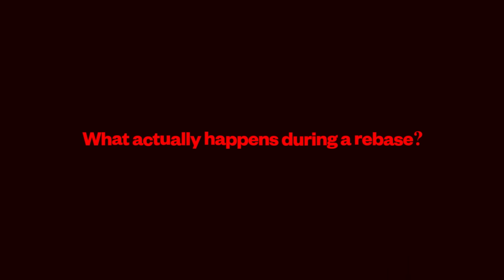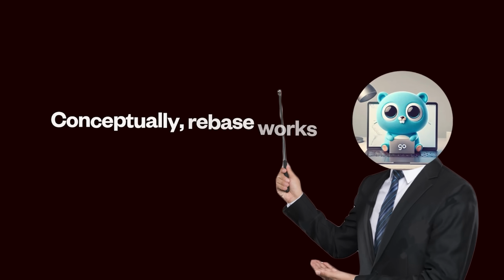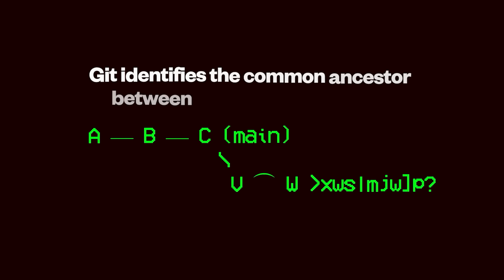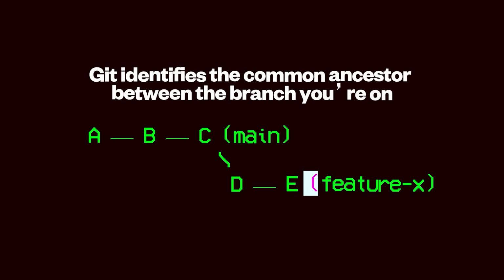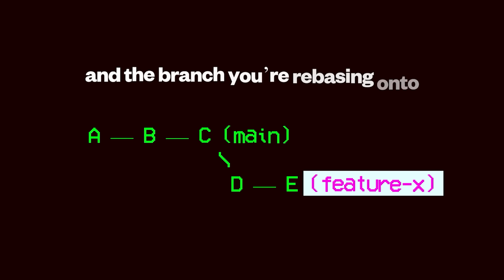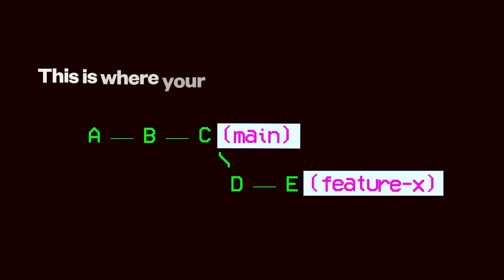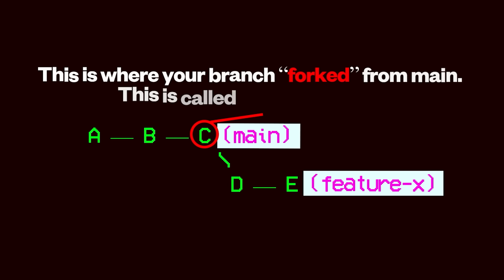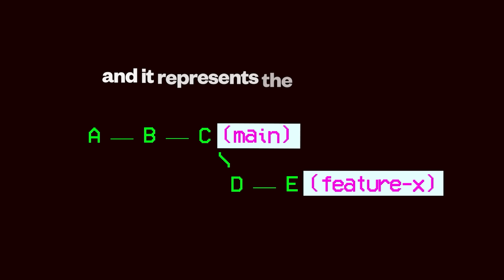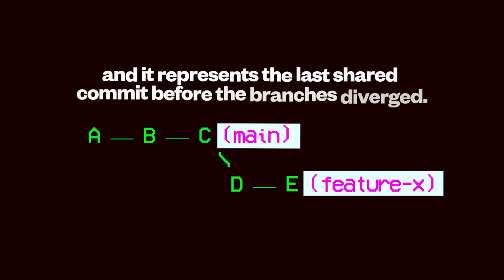What actually happens during a rebase? Conceptually, rebase works in three major steps. First, Git identifies the common ancestor between the branch you're on, for example feature X, and the branch you're rebasing onto, for example main. This is where your branch forked from main, and this is called the merge base. It represents the last shared commit before the branches diverged.